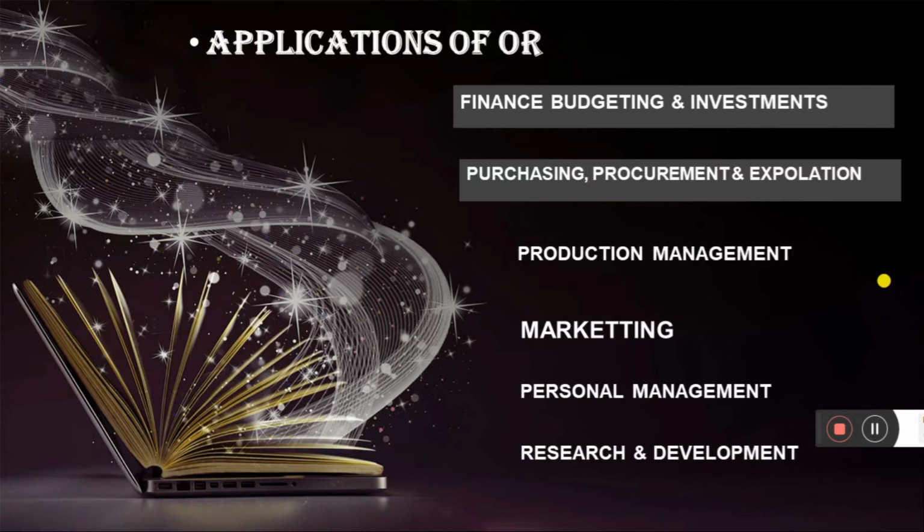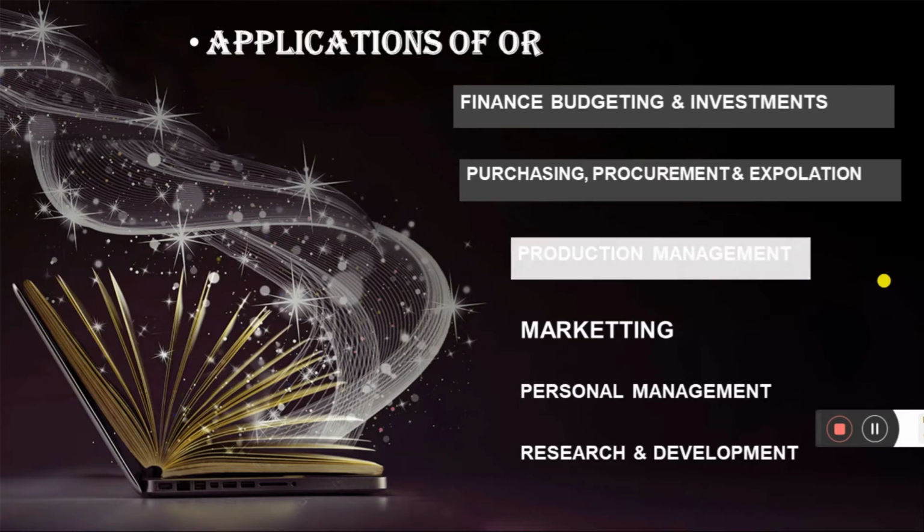And bidding policies. Next, strategizing for exploration or exploitation of raw materials: how the raw materials are to be exploited and explored. Replacement policies. What are the replacement policies? For example, Flipkart and Amazon have replacement policies like a 10 days replacement policy, a 1 month replacement policy. So by using this operation research, replacement policies are also designed.